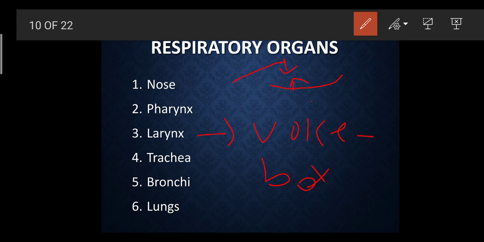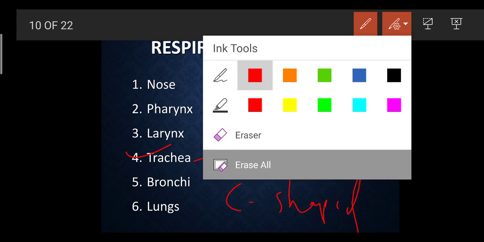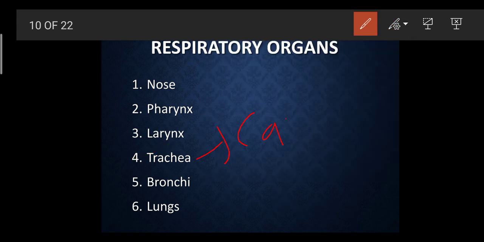Then we have the trachea. The trachea is also called the windpipe, and it is made up of C-shaped rings, which are completely made up of cartilage. This cartilage helps to provide flexibility and helps the trachea to remain distended permanently.